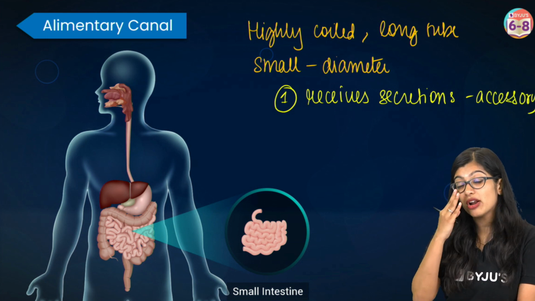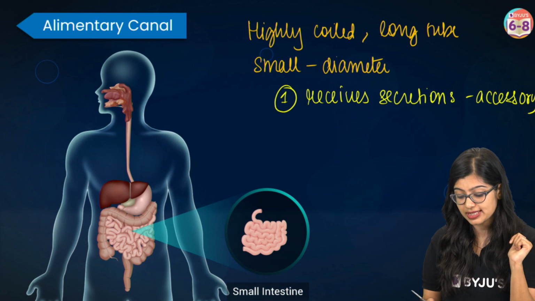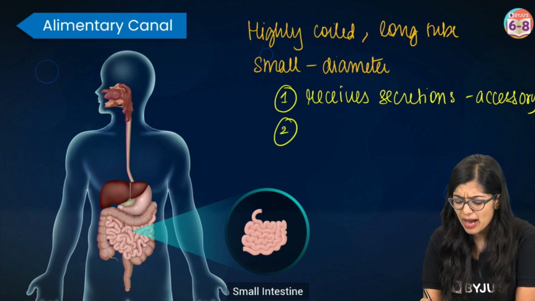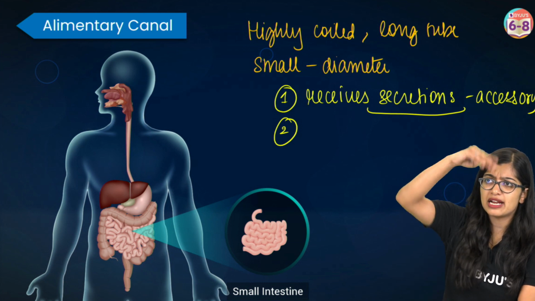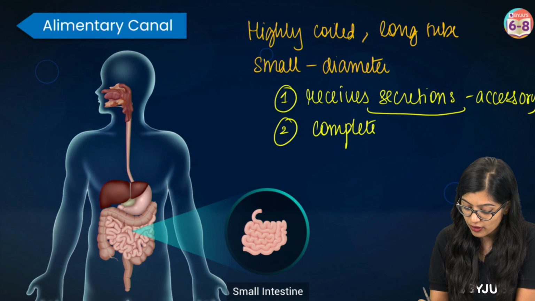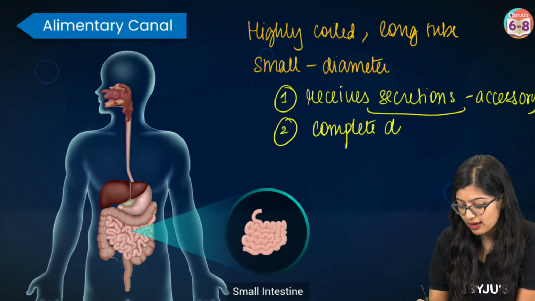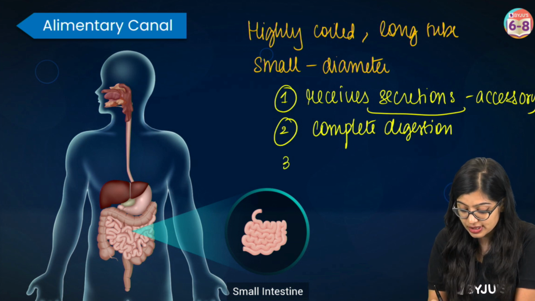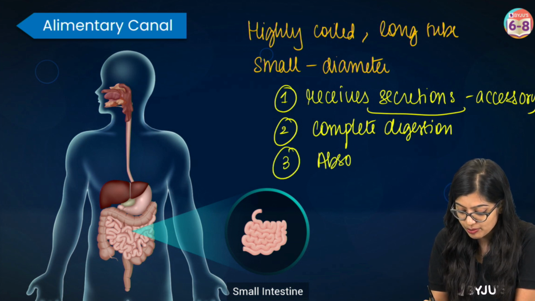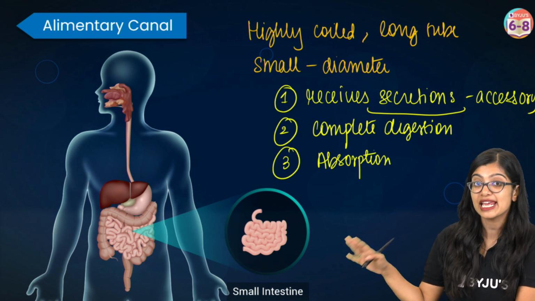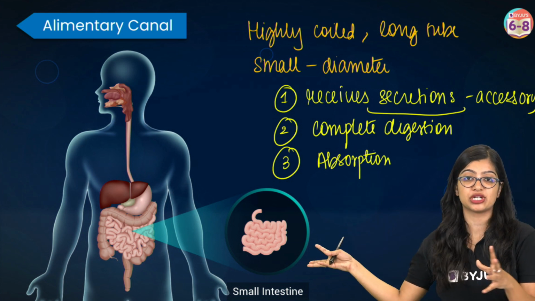So we see that the small intestine is where it receives the secretions. Second thing is, once it receives the secretion, partial digestion takes place. But later on, as it moves throughout the small intestine, complete digestion of food takes place. Now, once complete digestion takes place, the process of absorption also happens here. So the small intestine is a very happening place, wherein so much is happening.